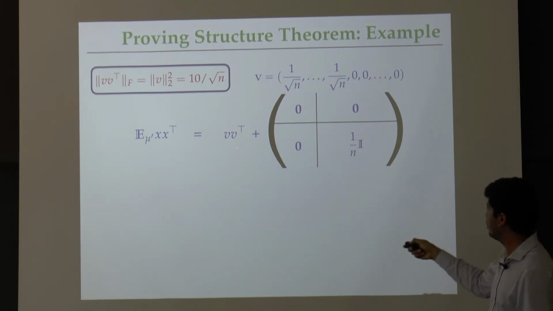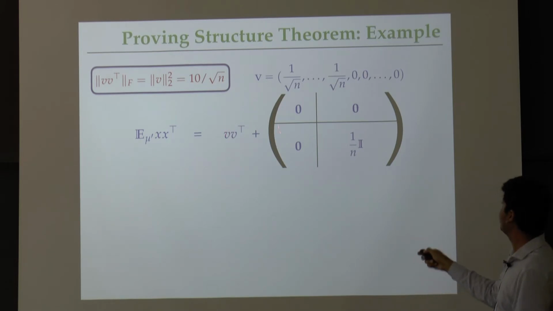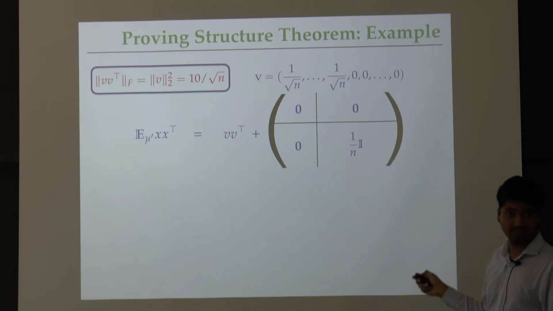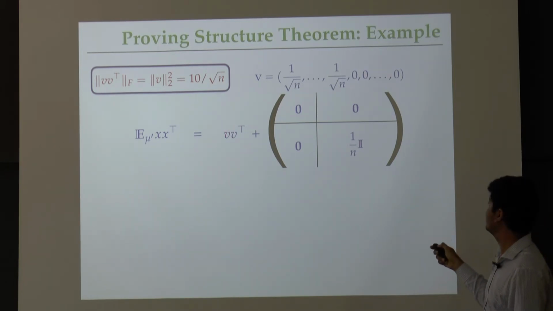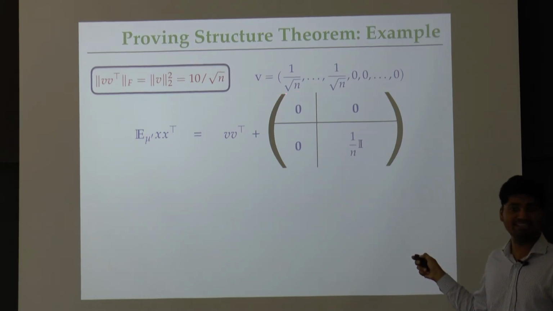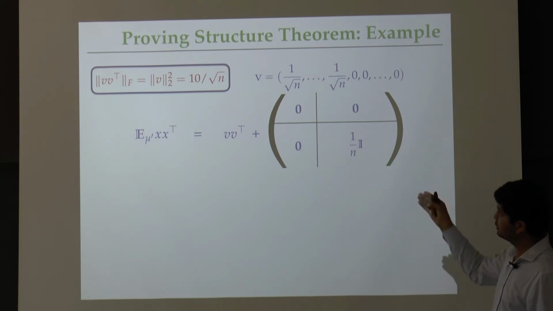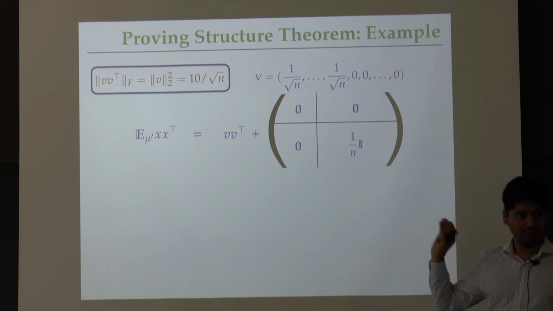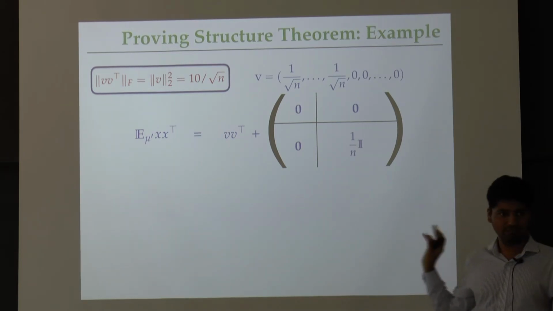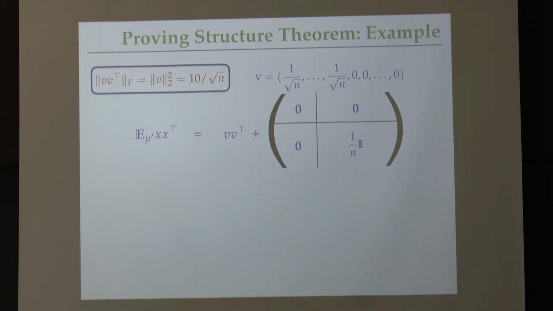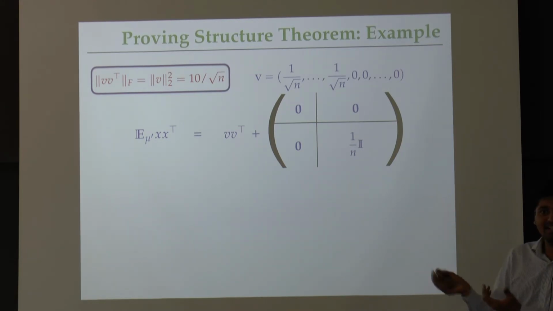So I just pulled out that block and wrote out the remaining part of the matrix separately. This V, you can convince yourself, is just the vector with 1 over root n as the first 10 root n entries and 0 otherwise. The norm square of this vector V, which is also the Frobenius norm of the rank 1 matrix VV transpose, is just 10 over root n. Again, simple computations. Okay? Now it's simple to argue that this VV transpose is the rank 1 approximator that we wanted.